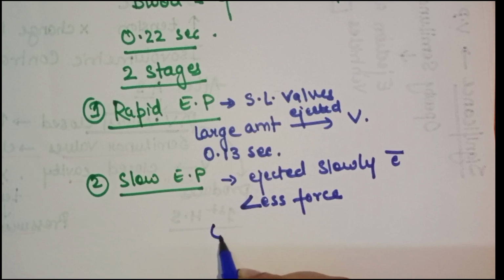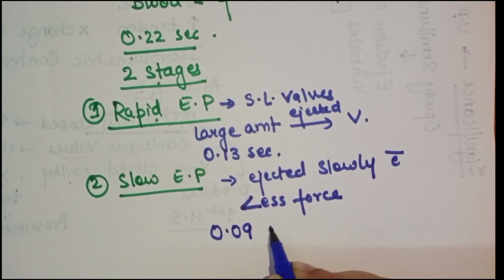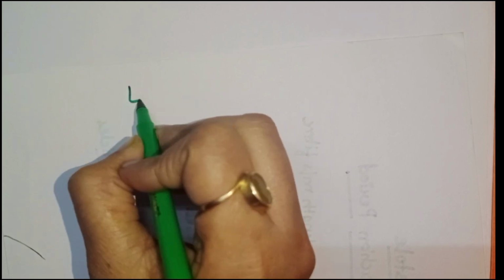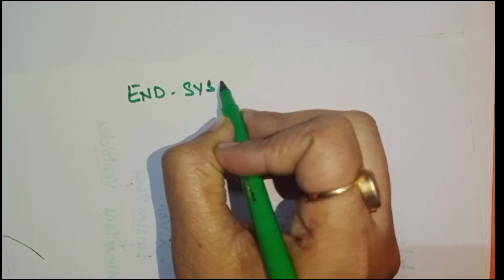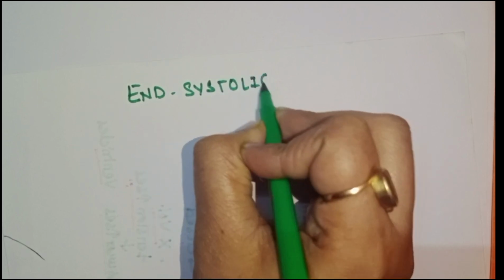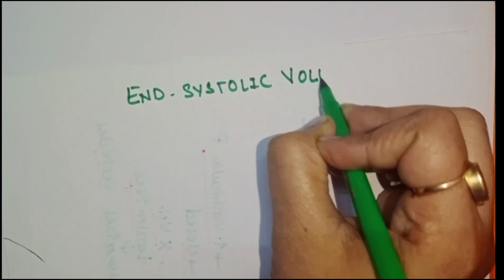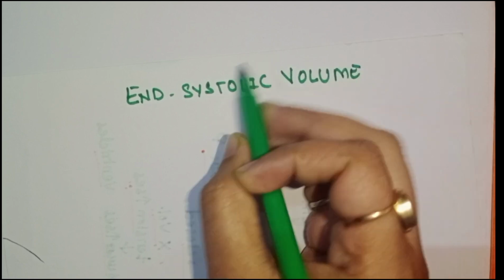And this lasts for about 0.09 second. Now talking about the end systolic volume. What is this end systolic volume?